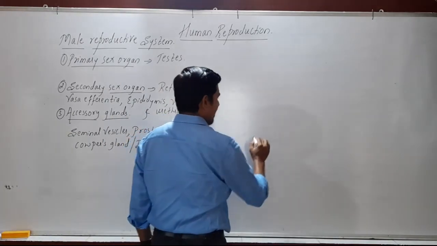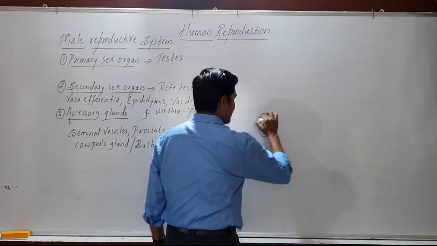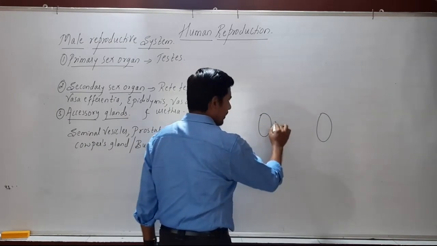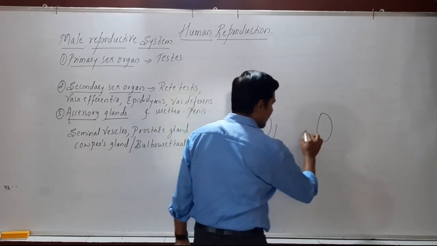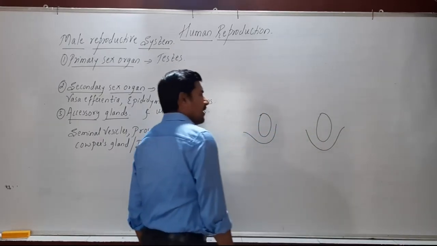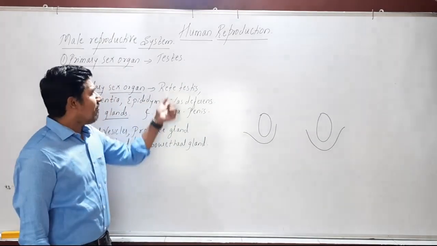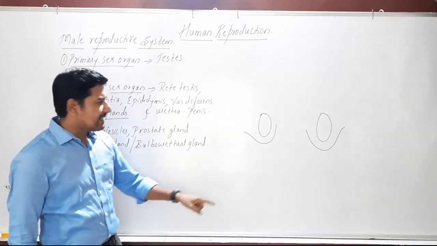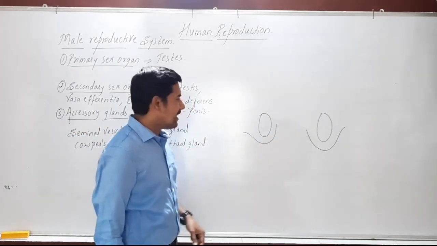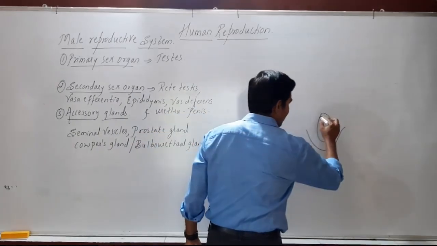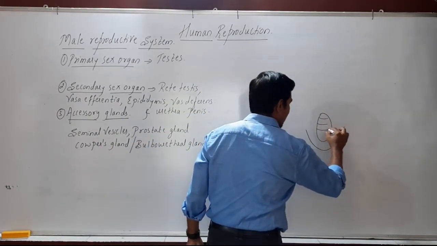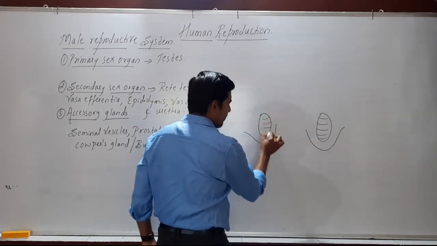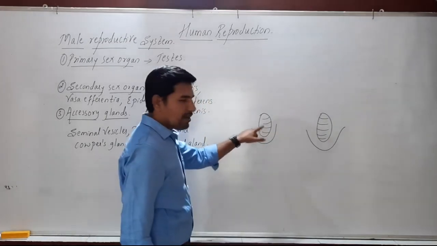Okay, now when we come across the male reproductive system, already we discussed the primary sex organs which are present in the males. That includes a pair of testes here. Now, the pair of testes are present in the lower abdomen outside the body in a sac called the scrotal sac, which is a skin fold. Now, these have various compartments. Testis has many compartments, or we also call them testicular lobules.